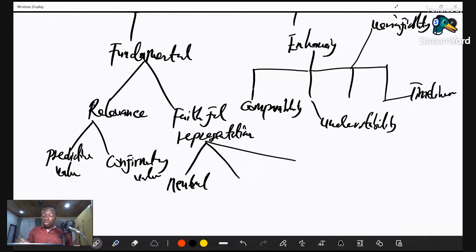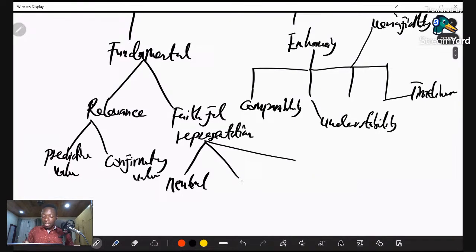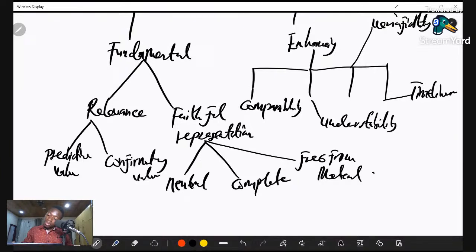Neutrality. Then also, it should be complete. And then it should also be free from material errors. Free from what we call material errors. And I will explain that.